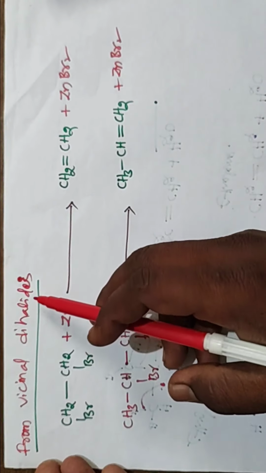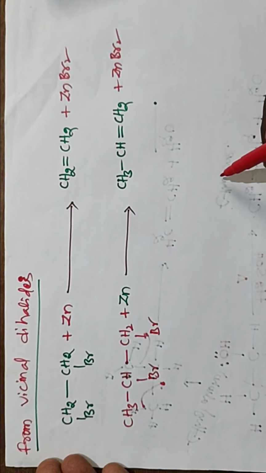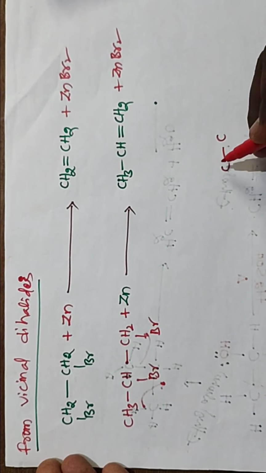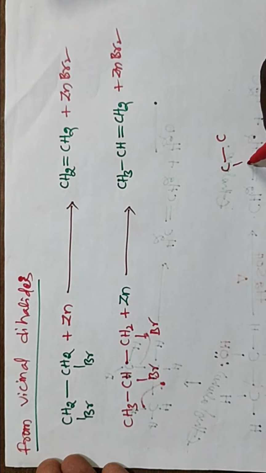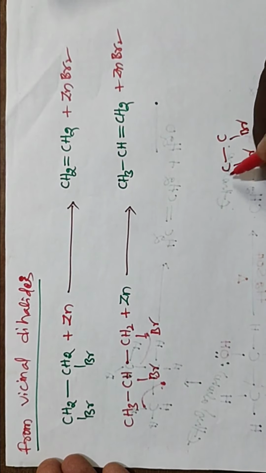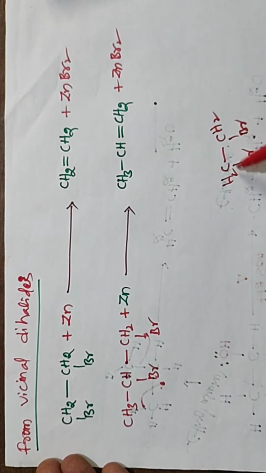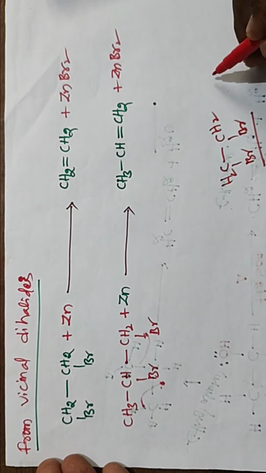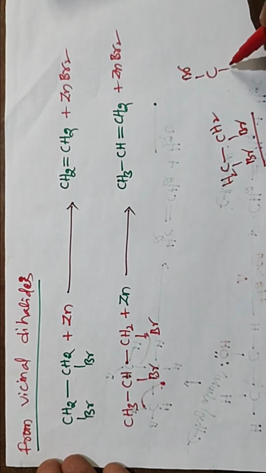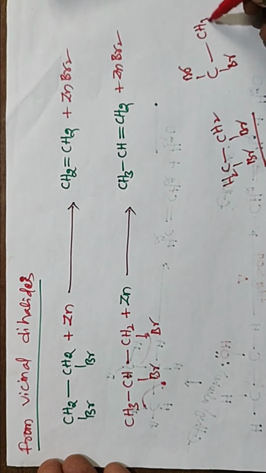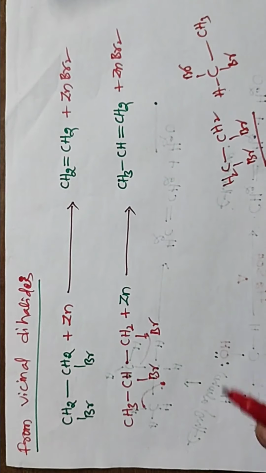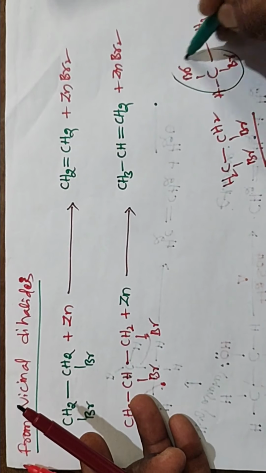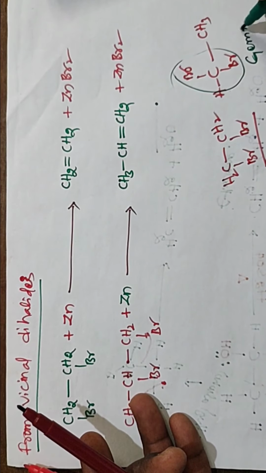From the vicinal dihalides. Vicinal means, for example, you take the dihalides where two halogen groups are present on adjacent carbons, like this. When two halogens are bonded to adjacent carbons, that is vicinal. When two halogens are present on the same carbon, that is geminal.